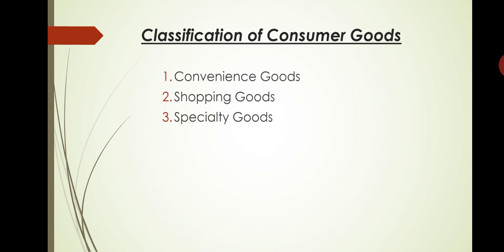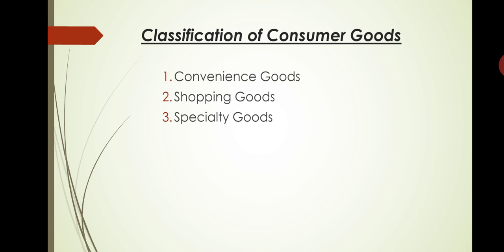And what is shopping goods? Shopping goods are goods which require shopping for their purchase. That is, they are usually purchased by the consumers only after comparing their quality, utility, color, style, suitability and price at several shops. Understood? That's why these are called shopping goods. In other words, these are goods which are bought by the consumers after devoting considerable time and taking much care in their selection.